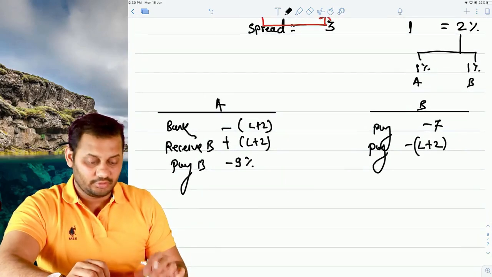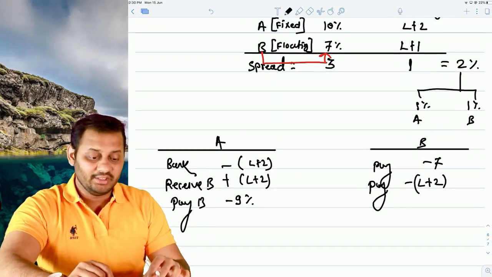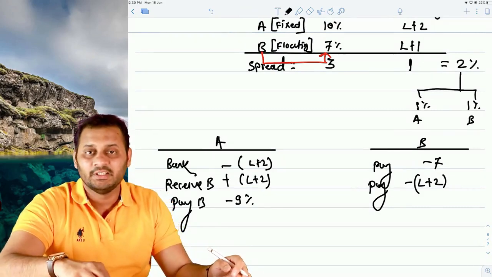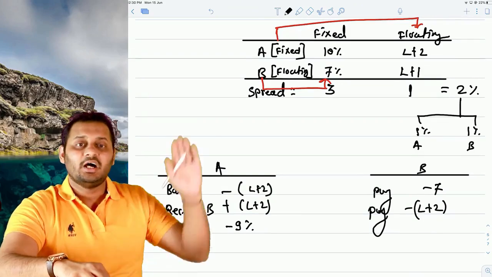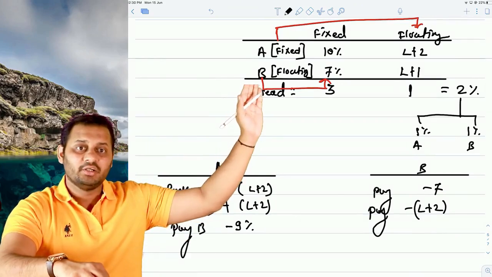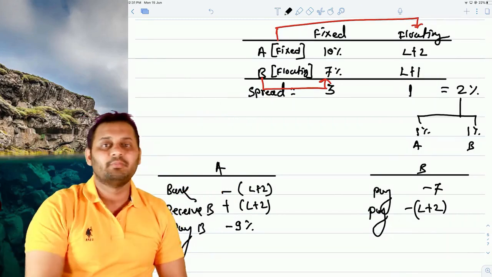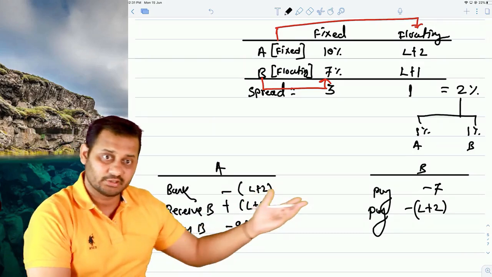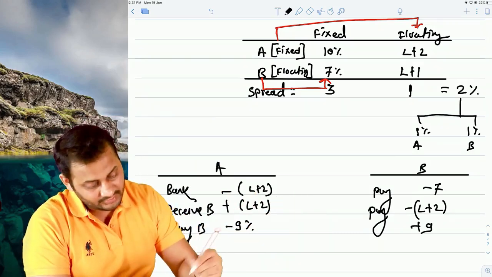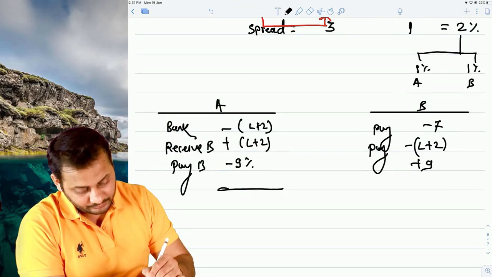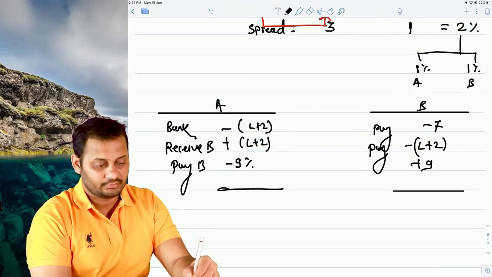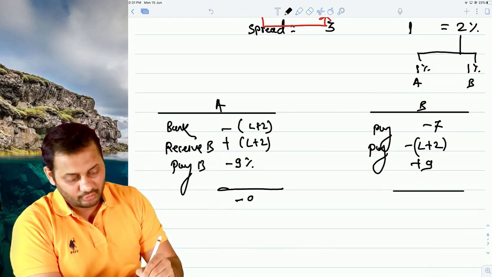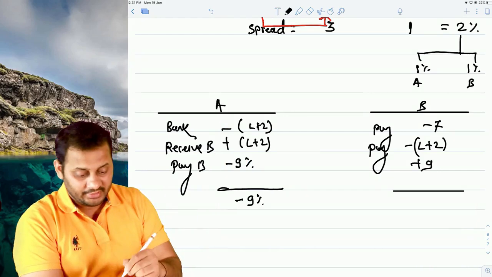Because only then we can say we are in a benefit, when we are in a better situation in swapping. Originally, in order to take the fixed rate loan, it was costing 10% directly from the bank, and to get a 1% benefit, 10 minus 1 comes to 9. Pay this much amount to B and he will receive it. Now calculate the net cost in swapping. So L plus 2 plus minus got cancelled. The net cost to A is 9% in terms of swapping.